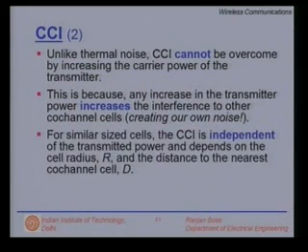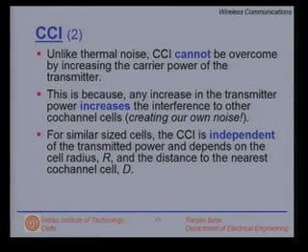So, what is the solution? We have only one way to decrease the signal to interference problem, that is, improve the S to I ratio, that is by physically locating the cells far apart.